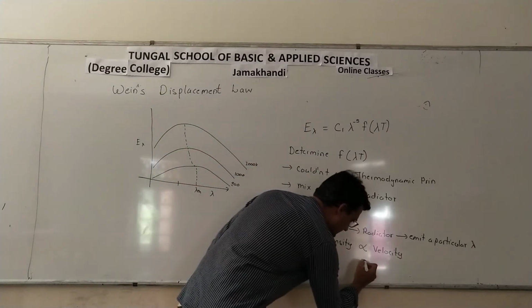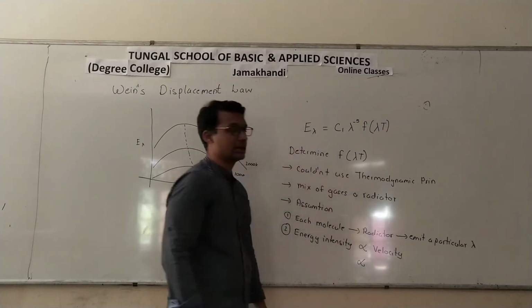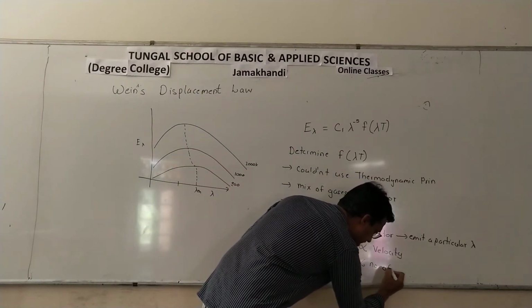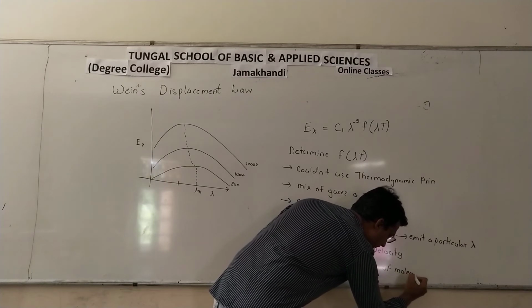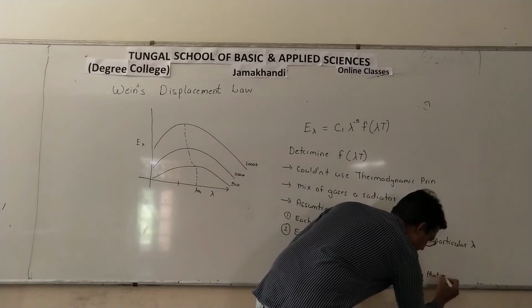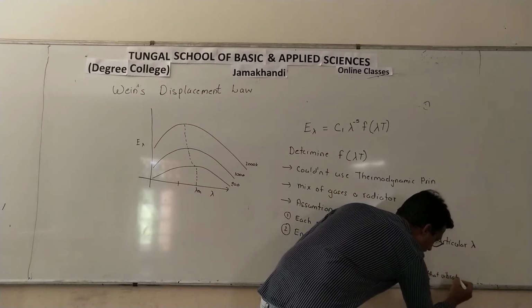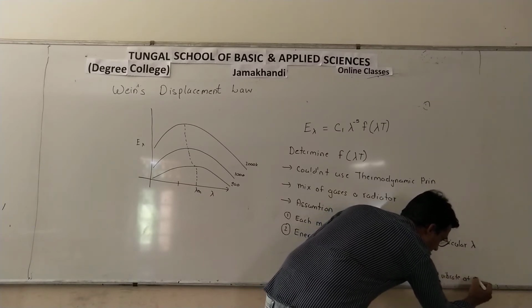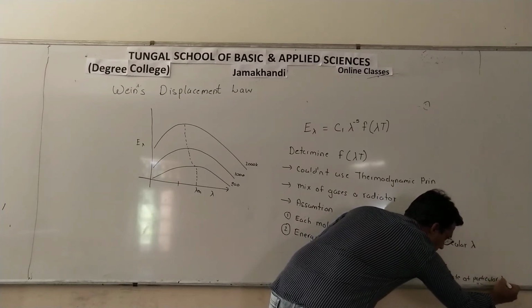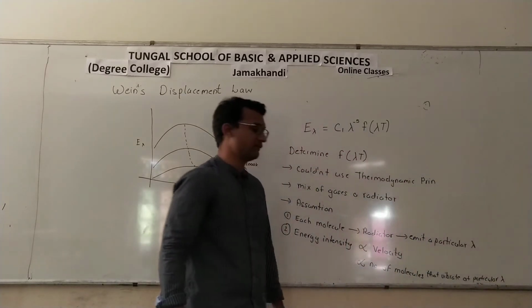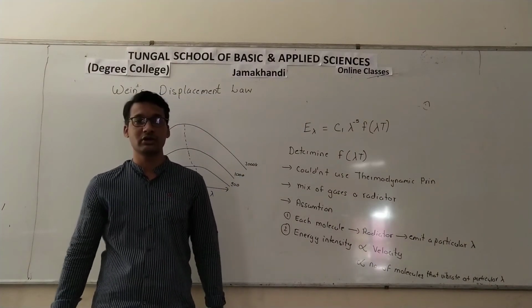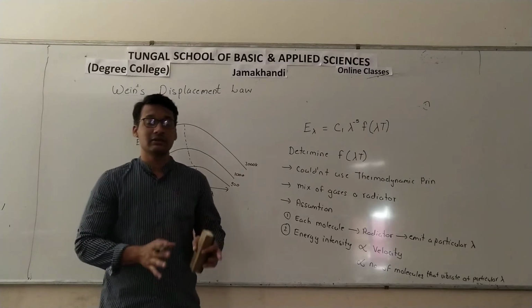And this energy intensity also depends on the number of molecules that vibrate at a particular wavelength.